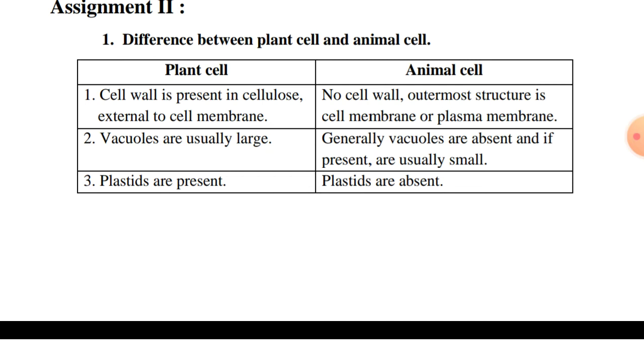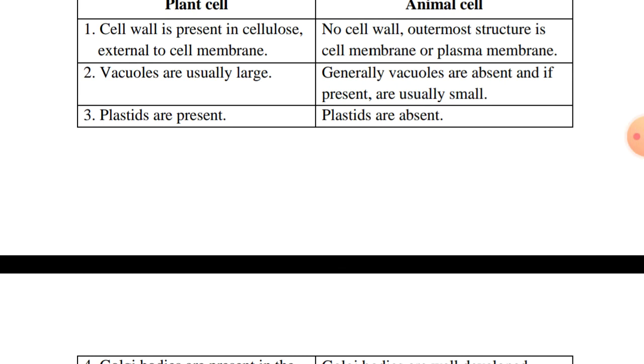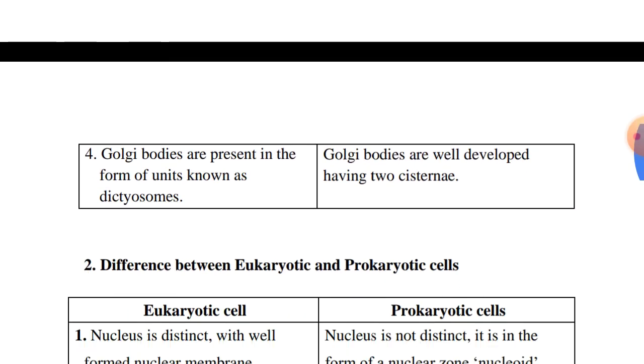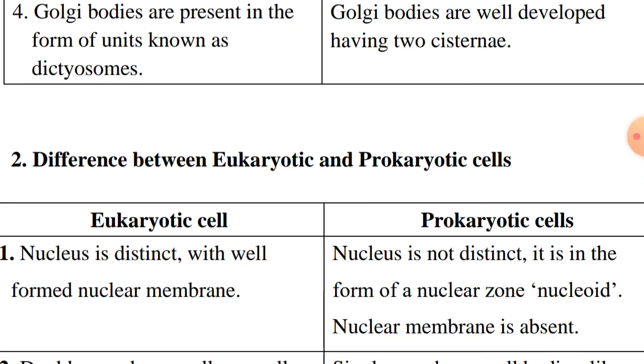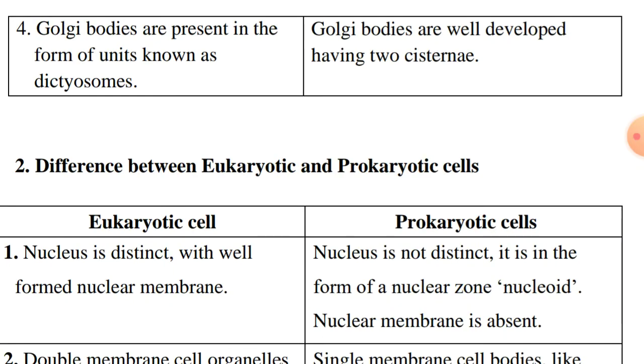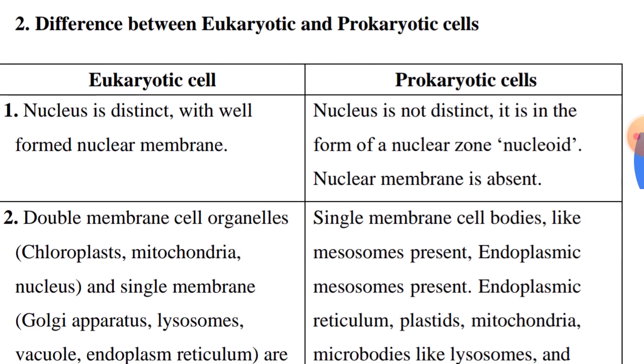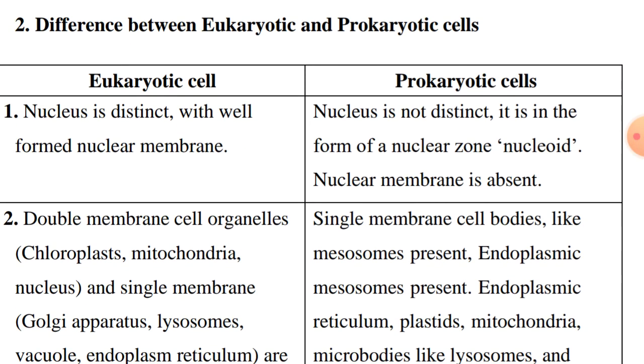So in the plant cell, cell wall is present, and in animal cell there is no cell wall. In plant cell, vacuoles are usually large. In animal cell, vacuoles are absent, and if present, they are small. Plastids are present in plant cell and absent in animal cell. Golgi bodies are present in the form of units known as dictyosomes in plant cells, and Golgi bodies are well developed in animal cells. Centriole is absent in plant cell and present in animal cell. What is the function of centriole? It helps in cell division.